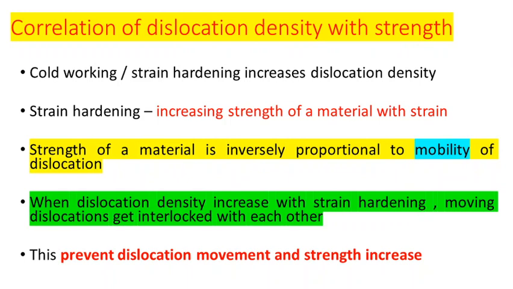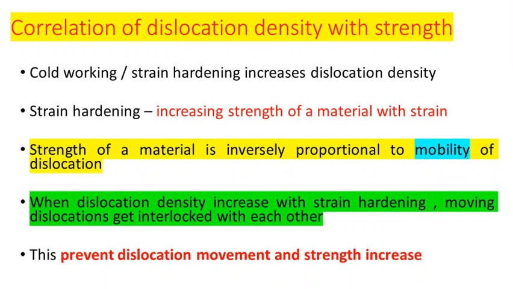So when the dislocation density increases, by any process, either by strain hardening or by increasing the temperature, the moving dislocations will get interlocked with each other. How is it getting interlocked? Because the whole system is getting a lot of dislocations. The dislocation density inside the material is enhanced in such a way that one dislocation will try to hinder or block the movement of another dislocation, such that in a material, from different regions, the different dislocations are getting interlocked.